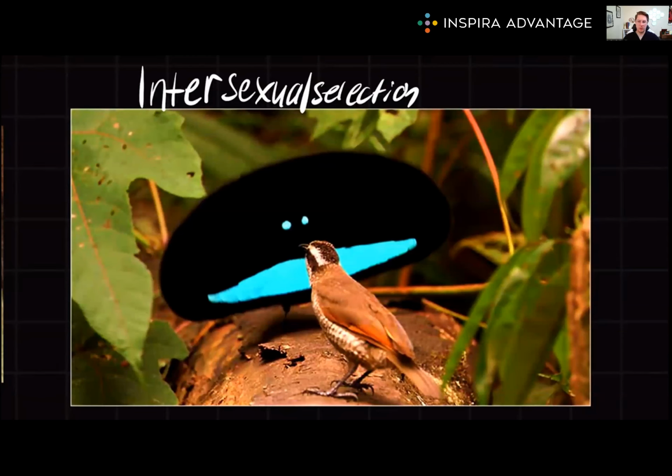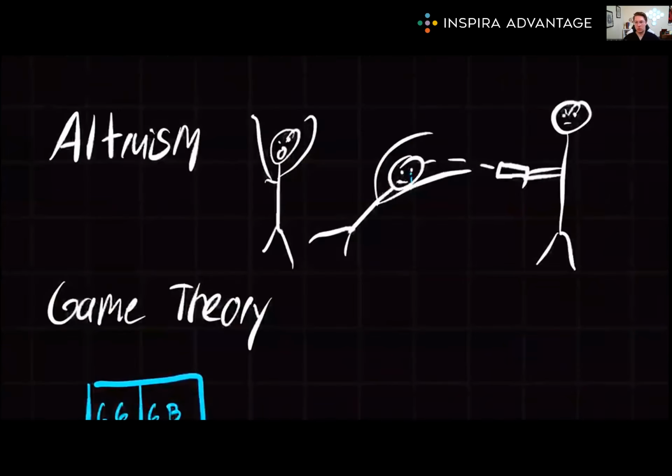Another example of intersexual selection is mate choice based on courtship rituals. In some species, males must perform elaborate dances, songs, or other displays to attract and persuade females to mate with them. The Australian bowerbird is a fascinating example of this selection. Male bowerbirds construct elaborate structures, or bowers, decorated with brightly colored objects to impress females. The quality and intricacy of the bower, as well as the male's courtship display, influence the female's choice of a mate. Now, moving away from sexual selection, we're going to talk about altruism.